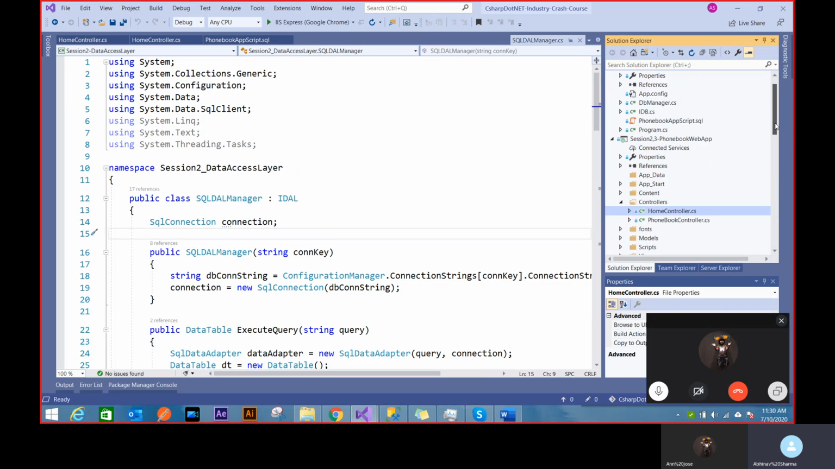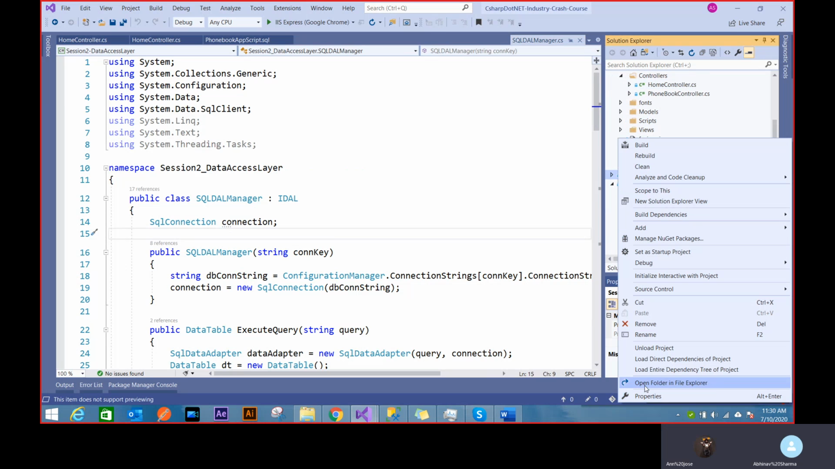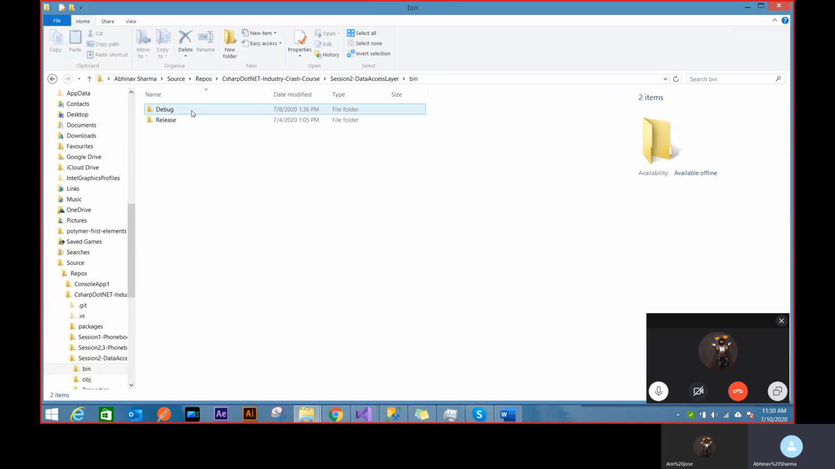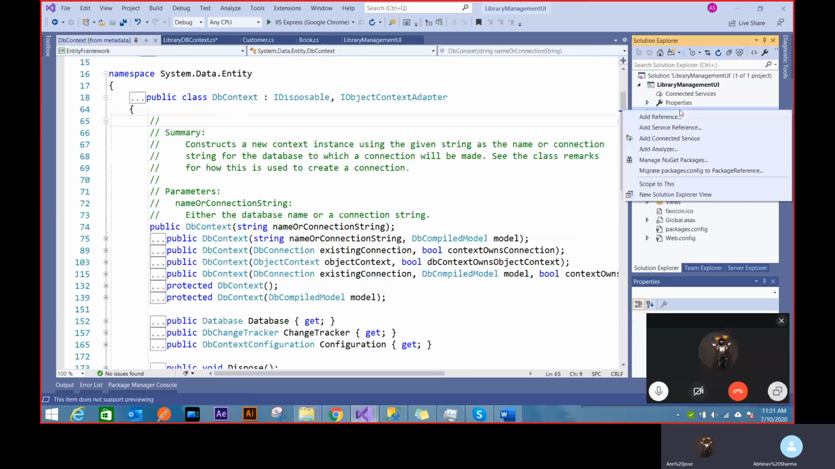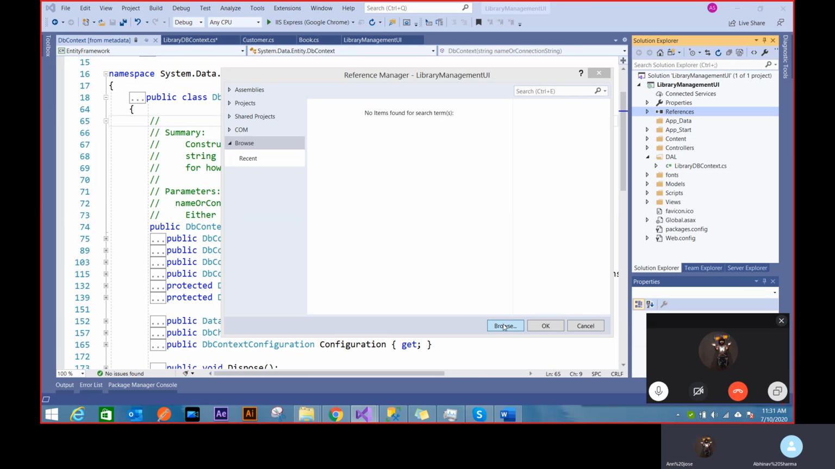Let me just try to show you this. So this is present where? This is in the repos folder. Let me add the reference. I can browse to that DLL, and I have to go to the folder where the DLL is found. This time you can see I can't connect it via project because it's not present in my project.